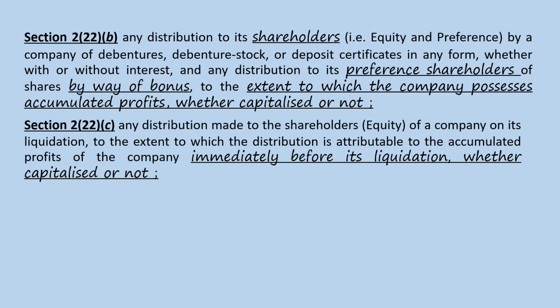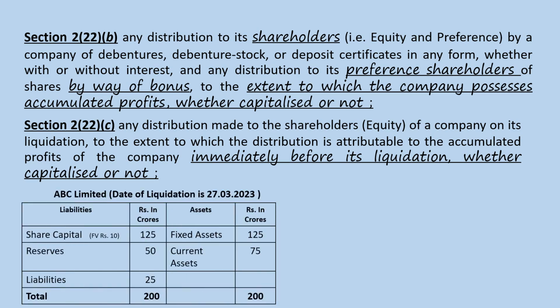Section 222C: any distribution made to the shareholders, here in this case equity, of a company on its liquidation, to the extent to which the distribution is attributable to the accumulated profits of the company immediately before its distribution, whether capitalized or not.